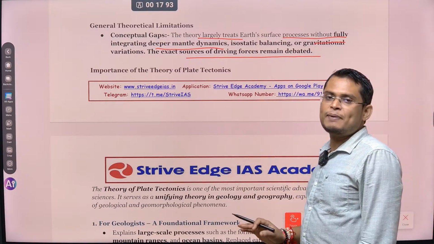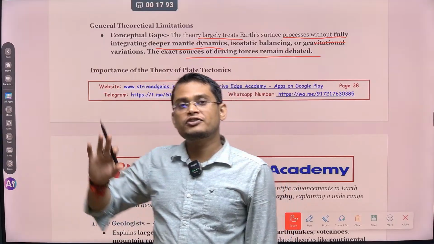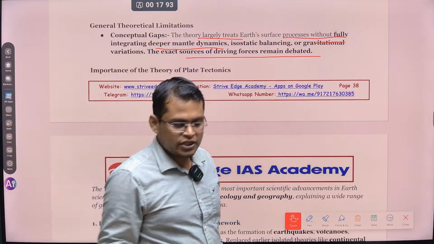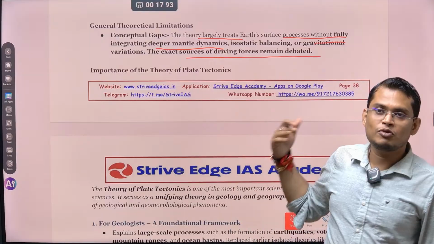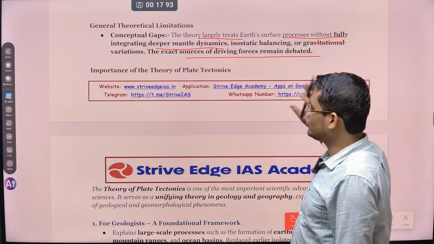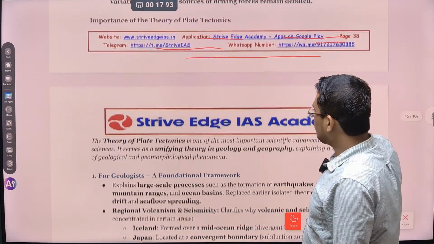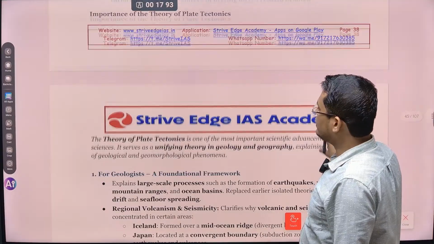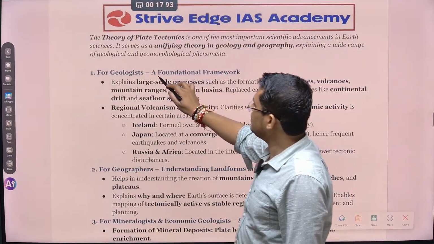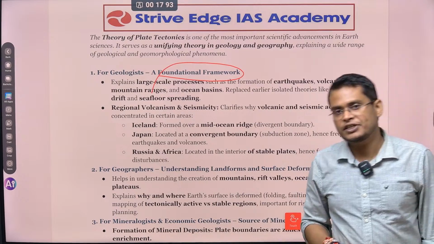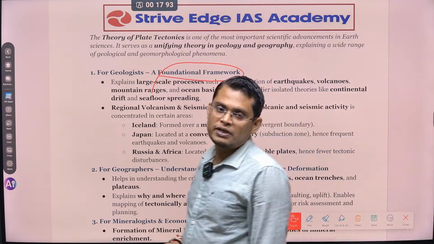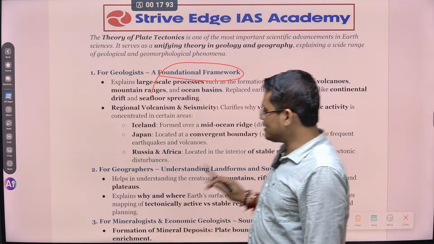But despite having all these limitations, so far this is the best theory, the most accepted theory, and it is giving answers to a lot of geographical mysteries. So it is the most accepted theory as of now. So what is the importance of this theory? You can see it's a geological foundation framework. It is helpful for understanding how volcanism is happening, how seismicity is happening, how earthquakes are happening, different landforms, all these things it is explaining.